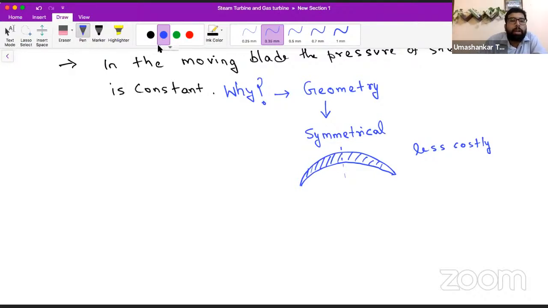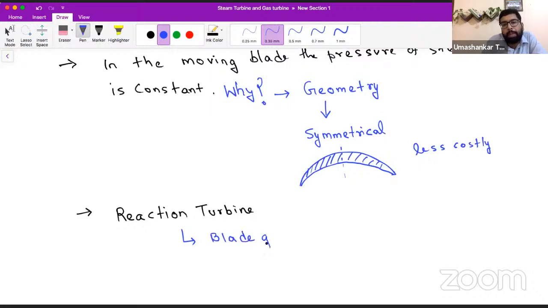Now a little bit of reaction turbine. We will unfold the impulse turbine fully later, but in this lecture we are just seeing what we are going to study and the introduction part. So what happens in reaction turbine? Firstly, let me talk about the blade geometry. The blade is non-symmetrical.